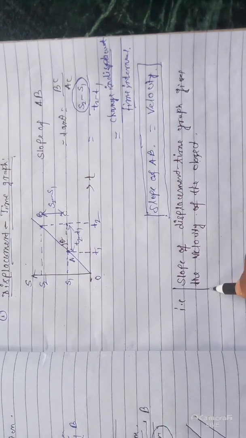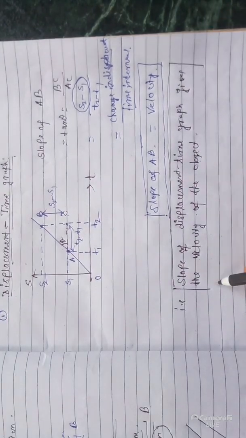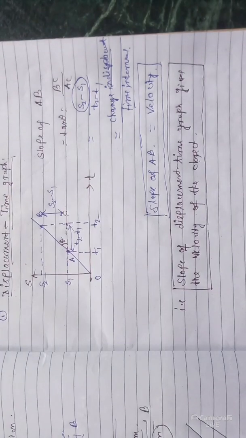Similarly, the slope of the velocity time graph gives the acceleration. We can show you and we will calculate. So this is the displacement time graph. You have to remember the slope of the displacement time graph gives the velocity of the object, and that is very important from your exam point of view. Clear?